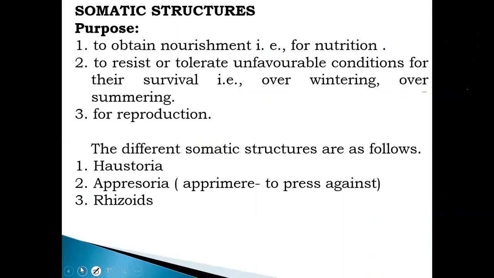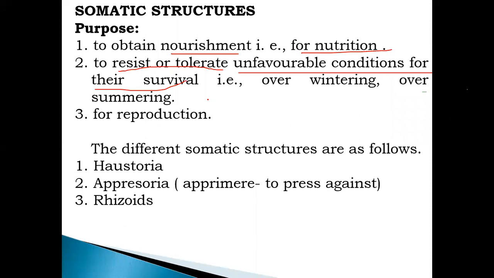Next one, somatic structure. What is the purpose of somatic structure in the case of a fungus? That is to obtain nourishment, for nutrition purposes, meaning it is used for obtaining food material, as well as to resist or tolerate unfavorable conditions for their survival.